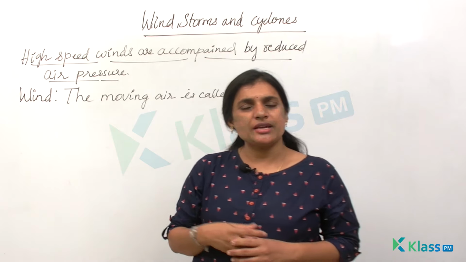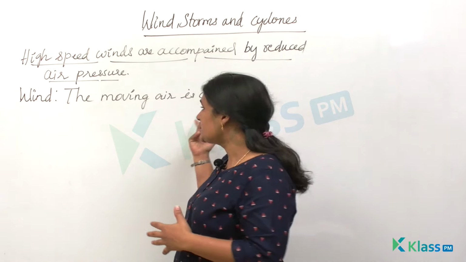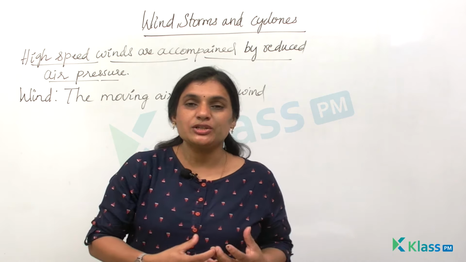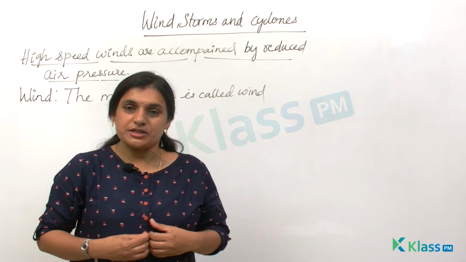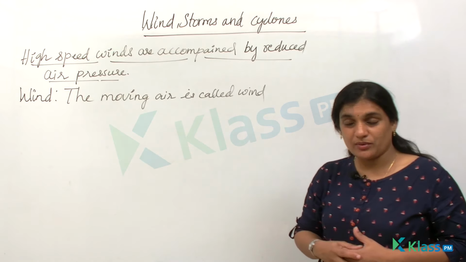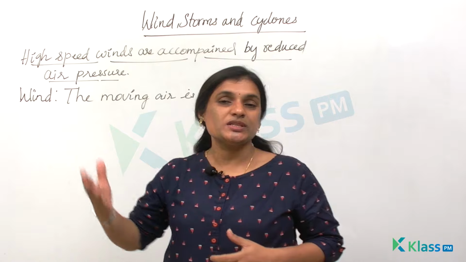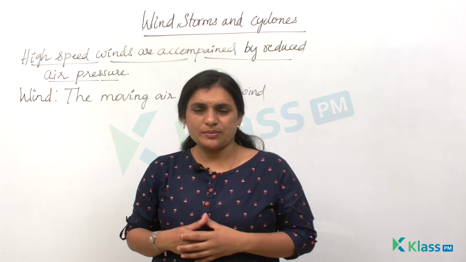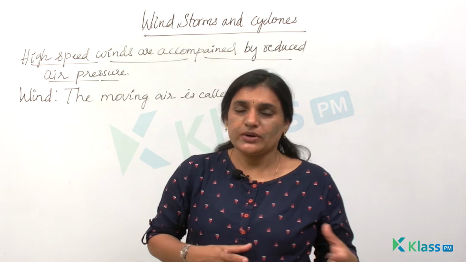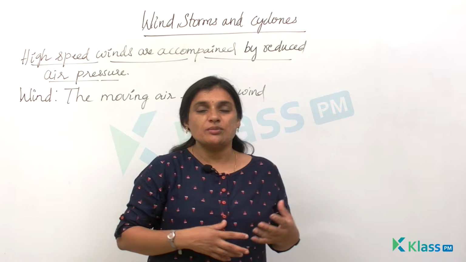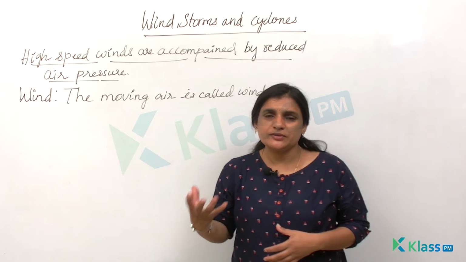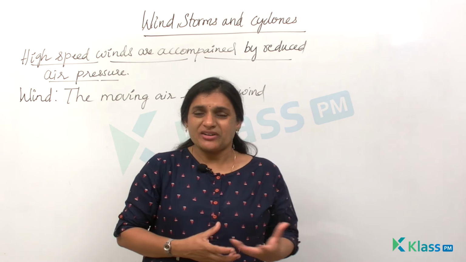Now let us see how this air could be destructive. We know that wind is nothing but moving air. This air always moves from a region of high pressure to a region of low pressure. The greater the difference in the pressure, the faster the air moves. We have seen many activities to prove that high wind speeds are always accompanied by reduced air pressures. We know that air can be destructive. It can cause cyclones. It can cause storms, right? The greater the difference between these pressures, the faster the air moves.